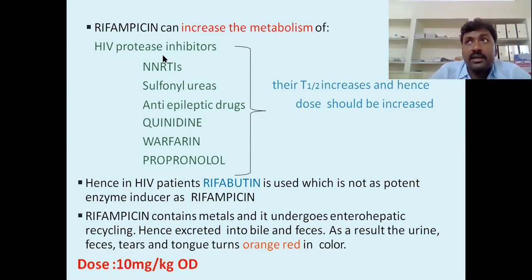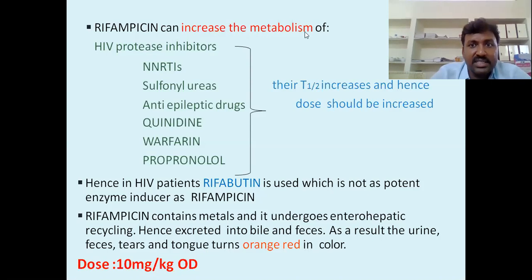Rifampicin can increase the metabolism of HIV protease inhibitors, so their half-life decreases and hence the dose should be increased. Here the half-life means the time required for 50% of the drug to be metabolized. It is not written properly in the slide; the time actually decreases.